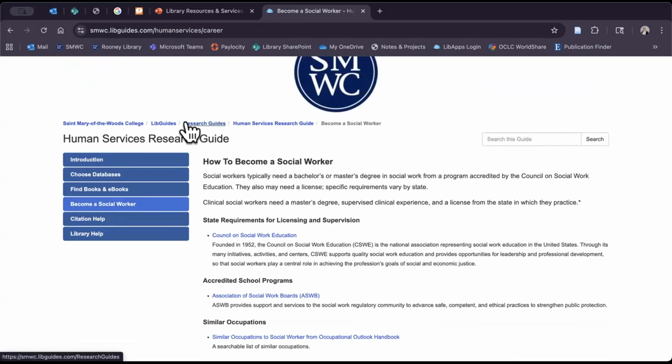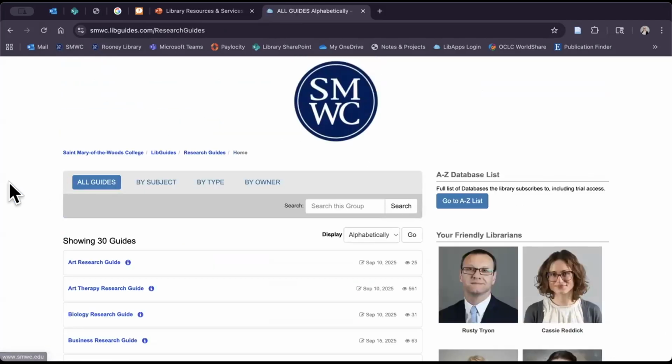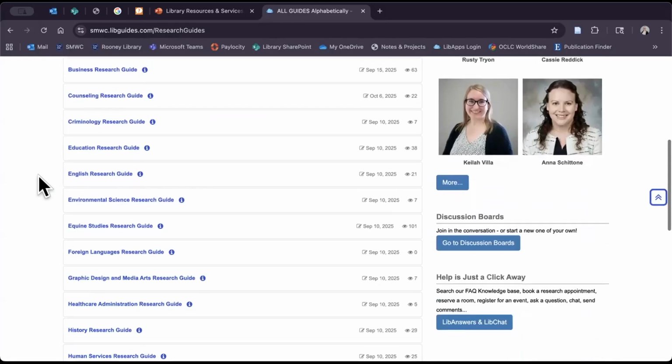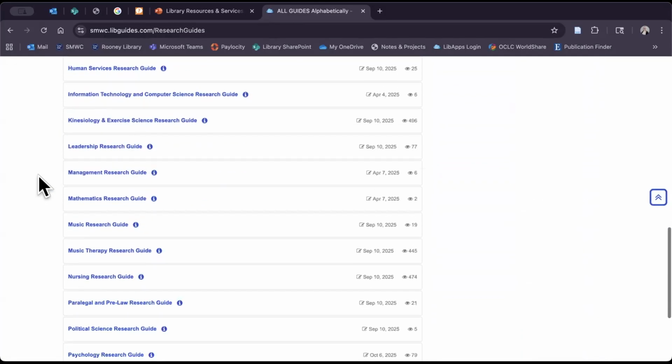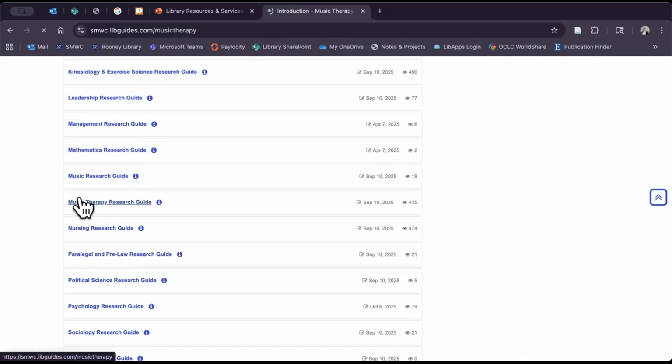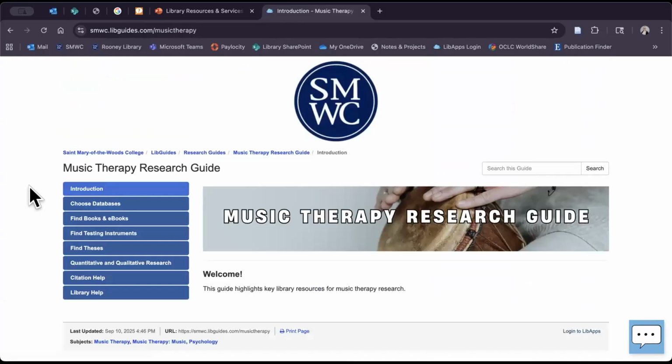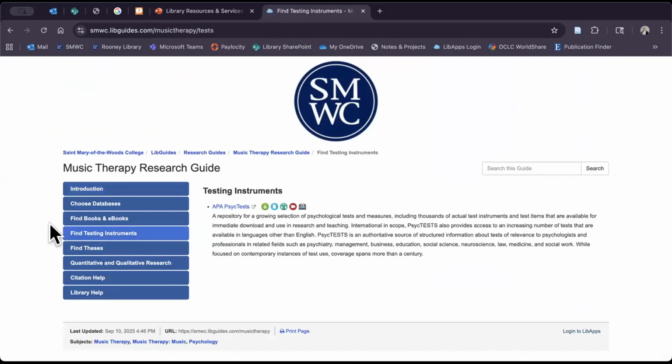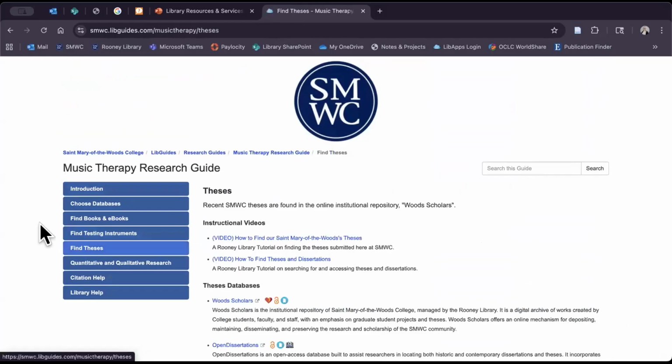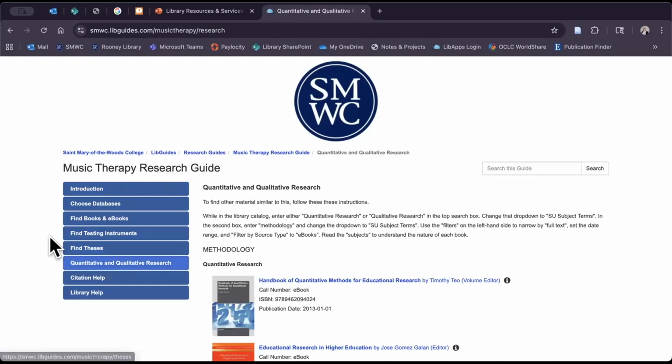Now, one little tip, if I want to go back to research guides, I can use my breadcrumbs up here to click on research guides. And let me show you one more for our graduate students. So music therapy is also very popular. The graduate level guides have a few more things. They also have things like finding testing instruments. They have information on how to find theses, and they also have information about quantitative and qualitative research to help you be able to write your thesis.